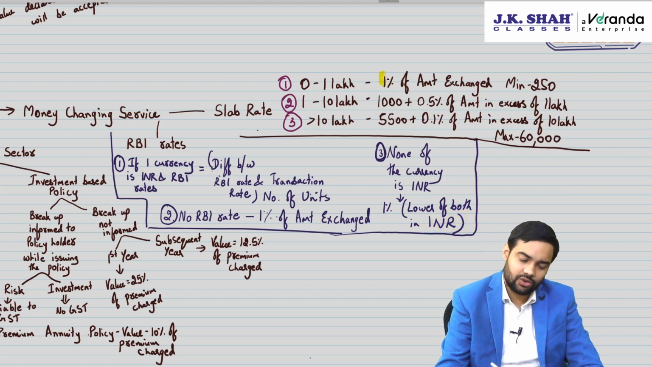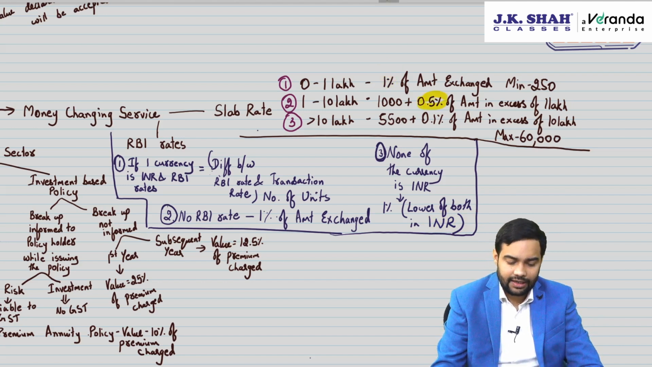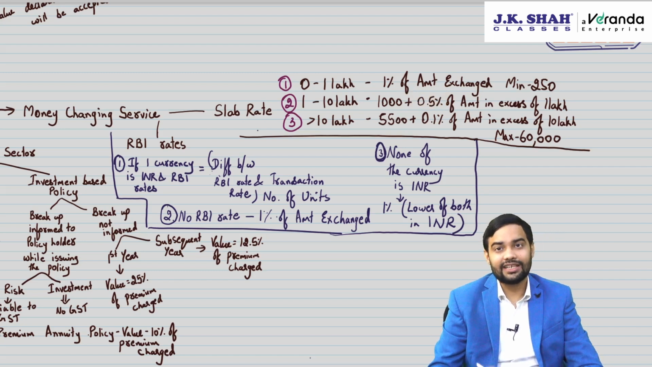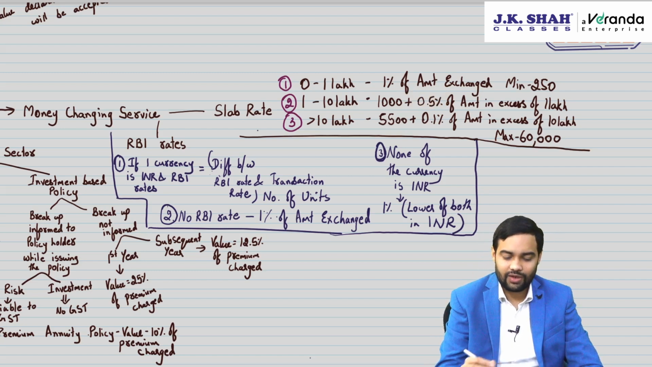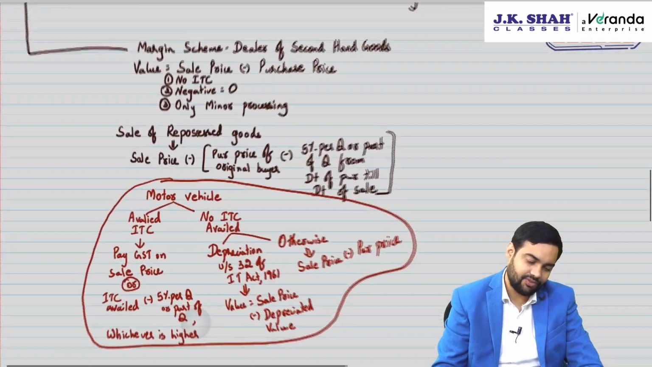Slab rates: 0 to 1 lakh, 1% is used, minimum 250. 1 lakh to 10 lakh, 0.5%, and don't forget to add 1000 initially. More than 10 lakh, 5500 plus 0.1%, maximum 60,000. Then margin scheme, be very careful.